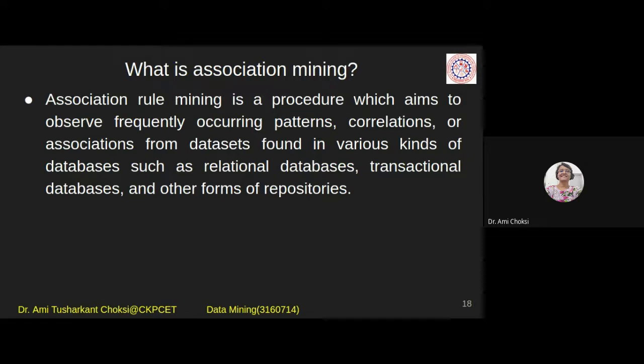Because the data is in, say, terabytes or petabytes, and we cannot see all the data and think of things. We cannot remember all the things. So we use computer programs through which we derive the relations. How to derive that is what the association mining process is.